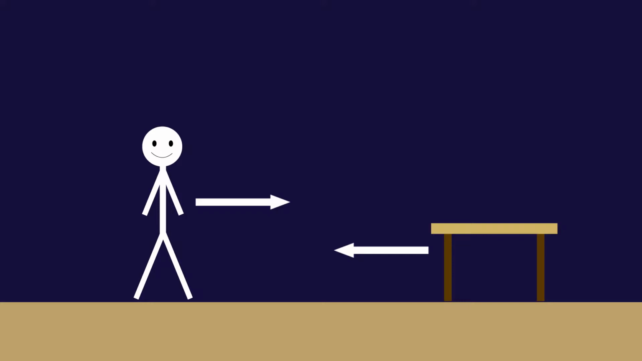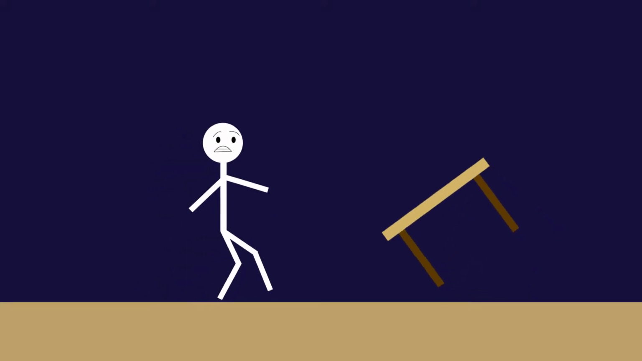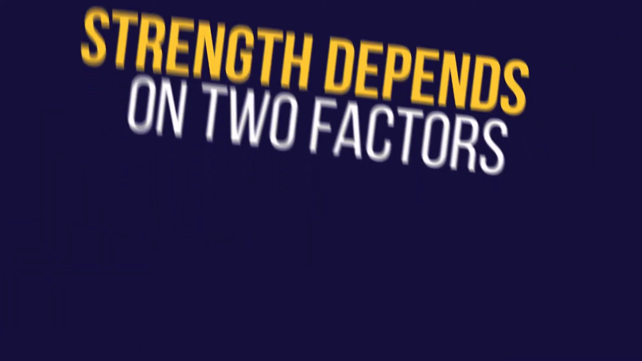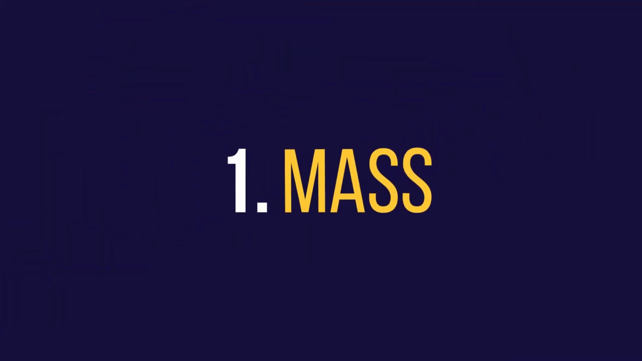desk, and vice versa. However, this force is incredibly weak compared to the force of friction, which is why you and your desk don't accelerate towards each other and collide. The strength of the gravitational force depends on two factors. Number one is mass. If you increase the mass of one or both of the objects, the force of gravity between them will increase as well.